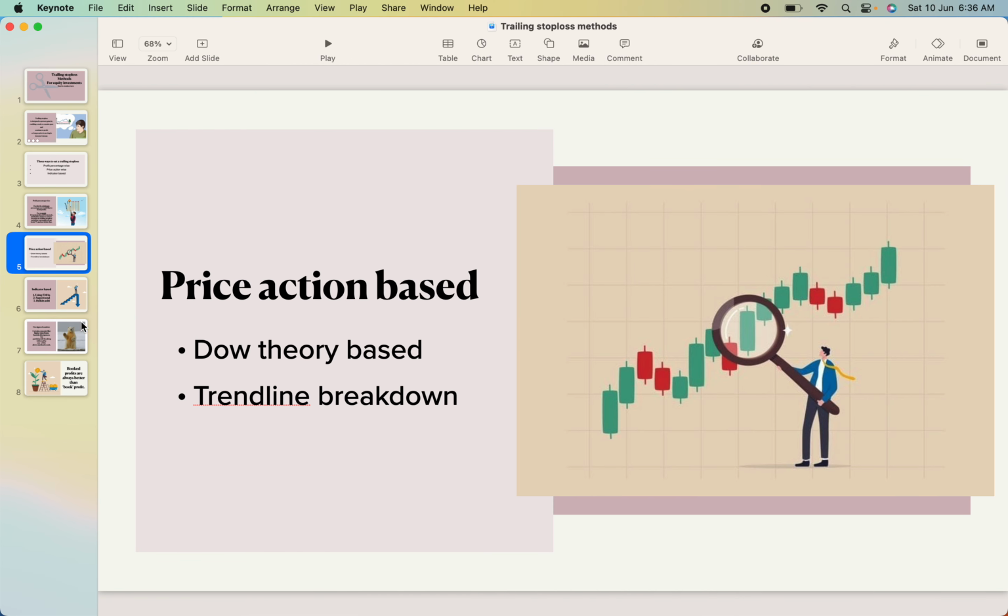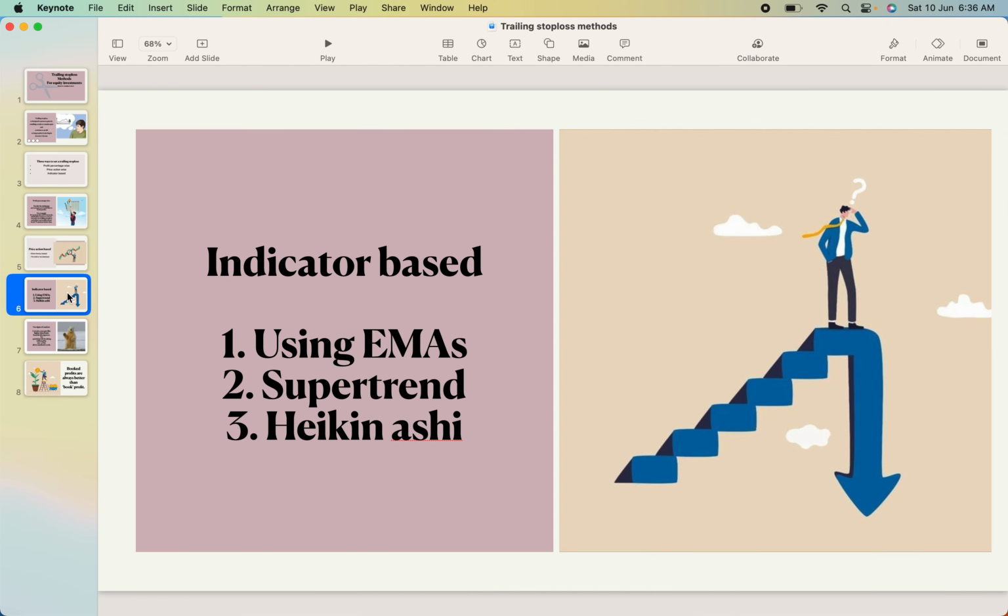Coming to our third method, that is indicator based. I know three indicators. There may be some other indicators as well, but these are simpler ones which I'm going to discuss in this video.